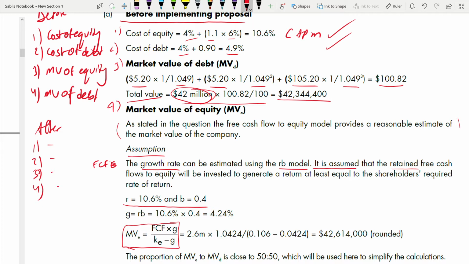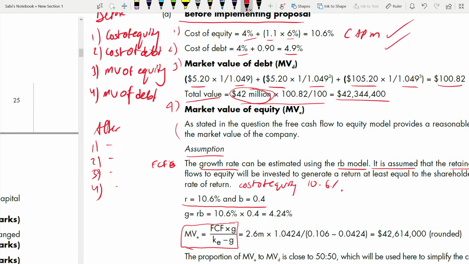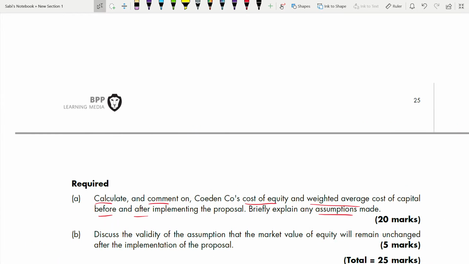Shareholders' required rate of return. This is cost of equity, which was just above we calculated using CAPM, which is 10.6%. It will be equal to this. Okay, so your R, I'm sorry, R is the cost of equity, right? The rate of return required by shareholders, and B is the retention. Okay, so 10.6% is for R, and B is what? Retention, 0.4. That means 40% you are retaining. We'll go and check again.